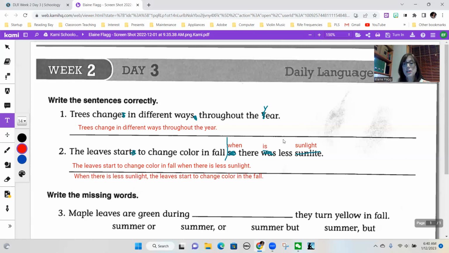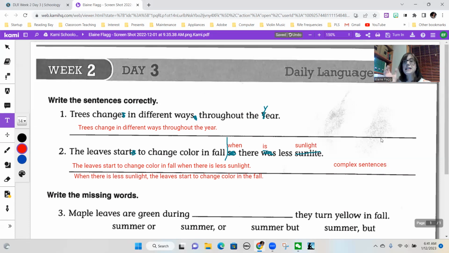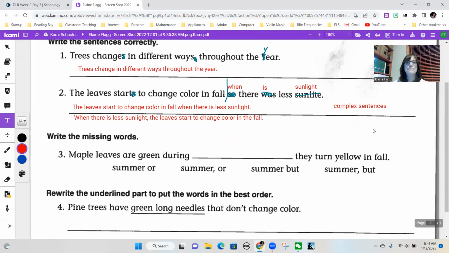Subordinating conjunctions are a little bit different than our coordinating conjunctions. Remember FANBOYS for the coordinating conjunctions: for, and, nor, but, or, yet, so. Those are coordinating conjunctions, and then you're doing a compound sentence with this. Subordinating conjunctions give you complex sentences, and you don't need a comma when the dependent part of the clause comes after the independent clause. If that's confusing, no worries. Mrs. Schmidt and I have a lesson on it, and I'm sure that's coming up shortly.